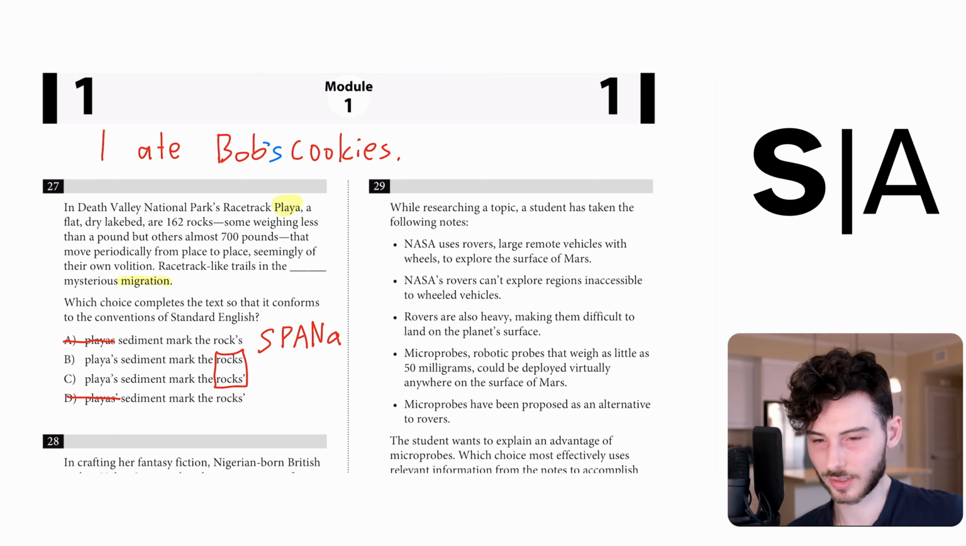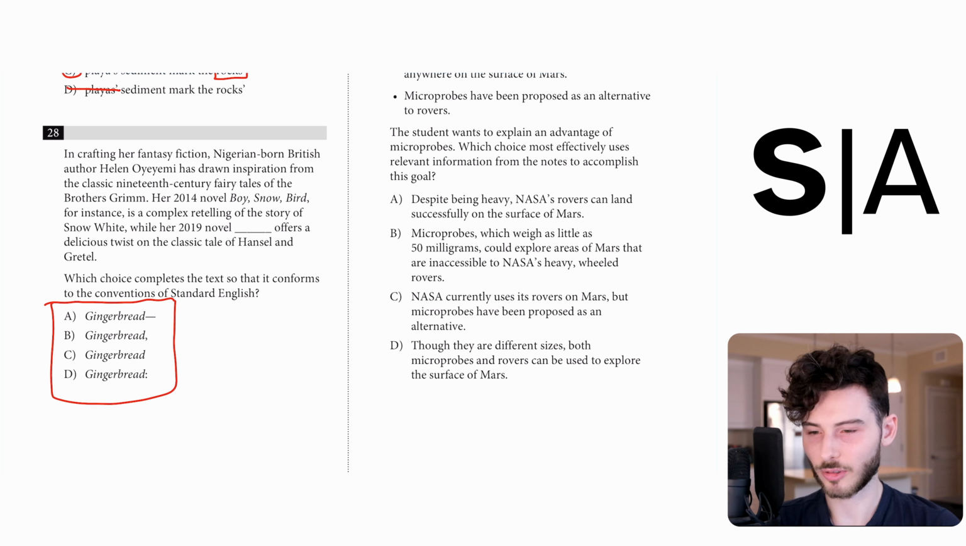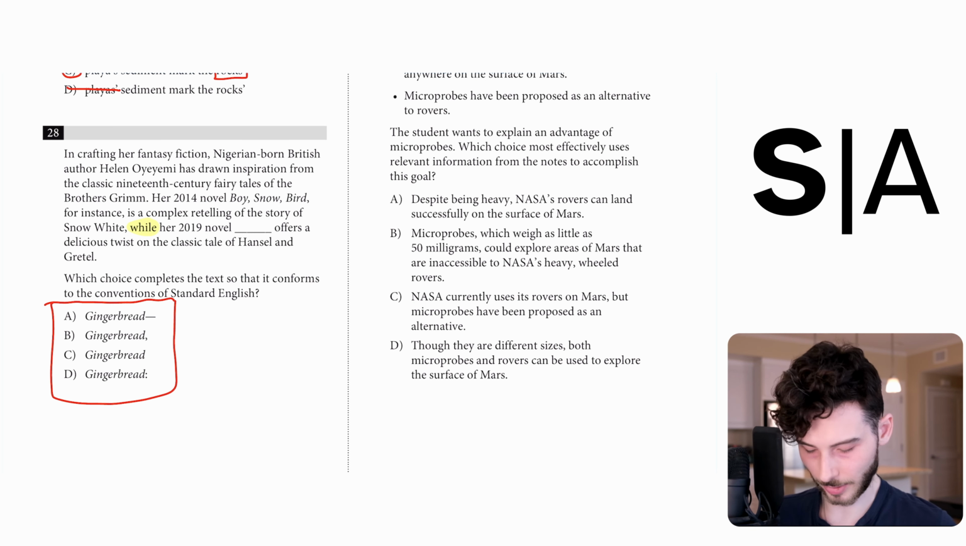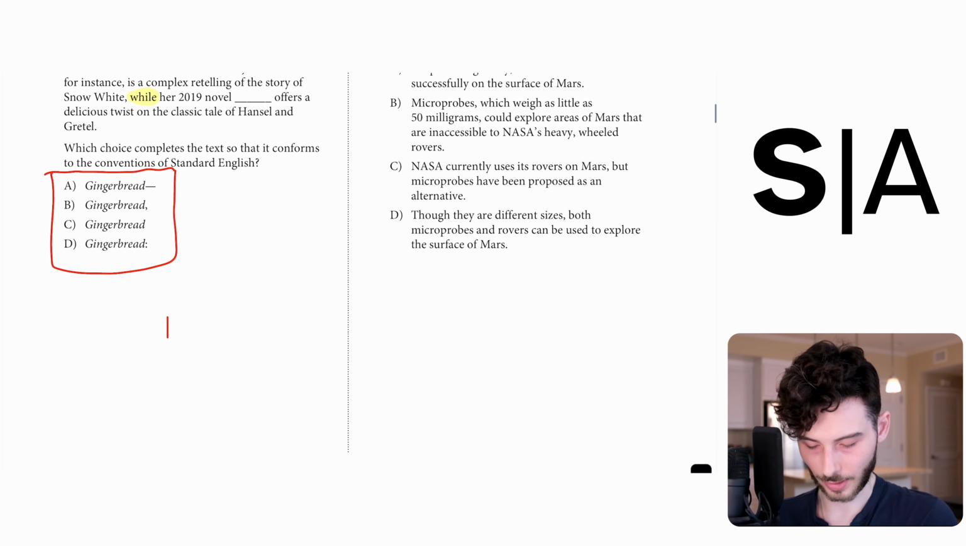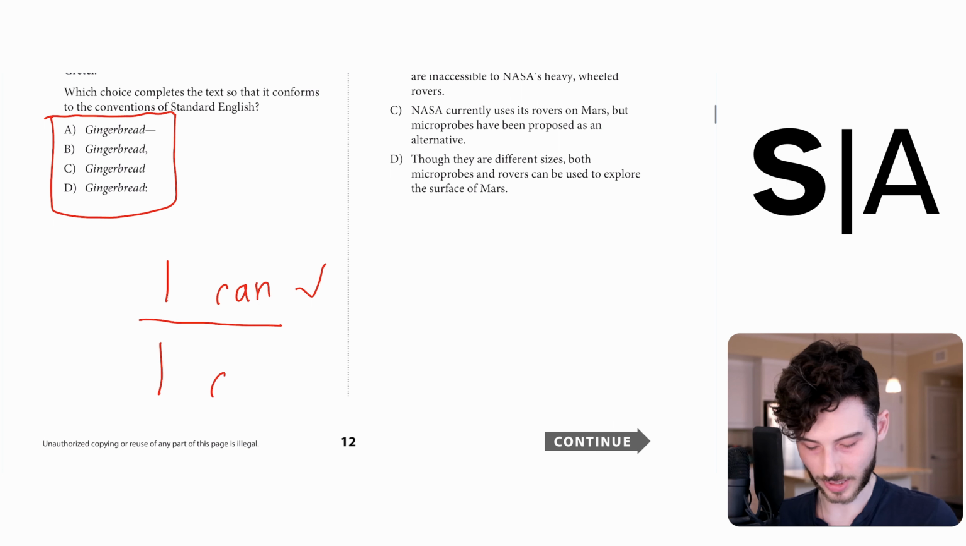28. The word is the same in every choice and the punctuation is different, which means that this is probably a fragment run-on question type. I see the word while, which I know will create a dependent clause. In case you're a little confused about that, let me take a simple sentence. I ran. This would work on its own as a sentence. Let me repeat it. I ran.